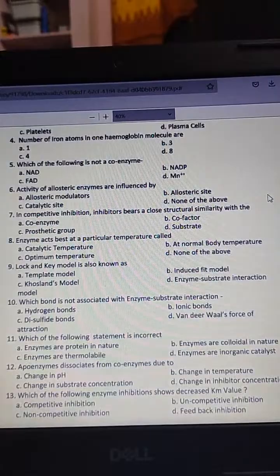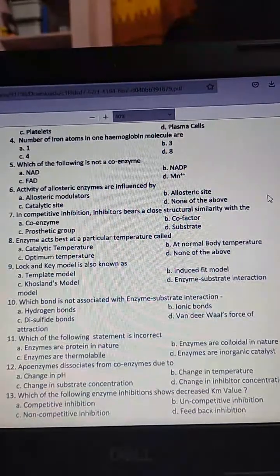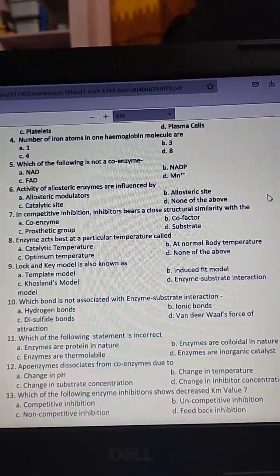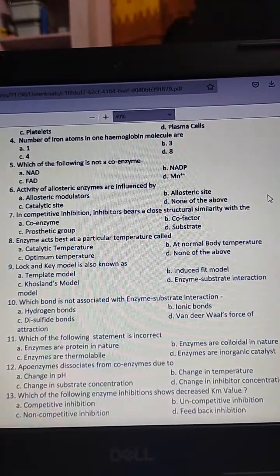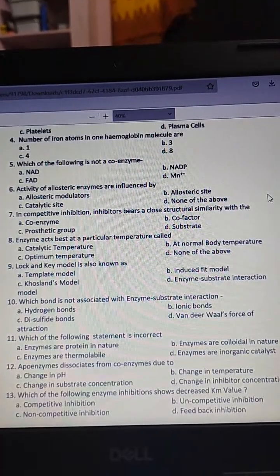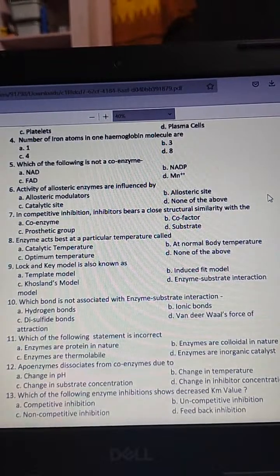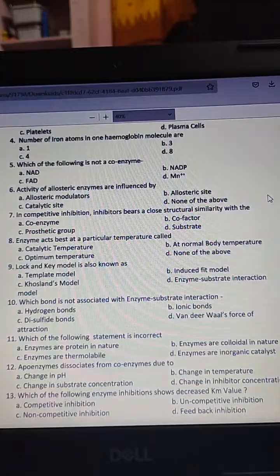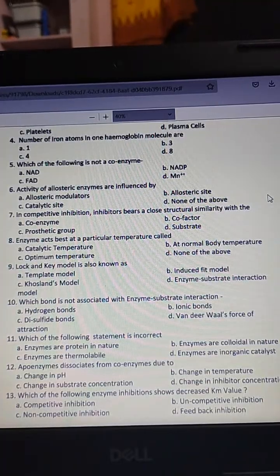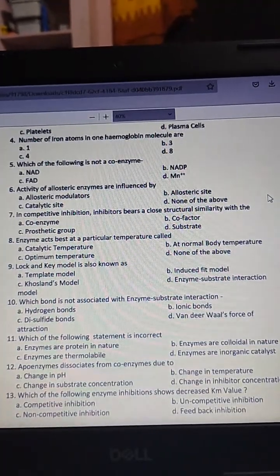The next one, activity of allosteric enzymes is influenced by: allosteric modulators, allosteric site, catalytic site, none of the above. And the answer is allosteric modulators.